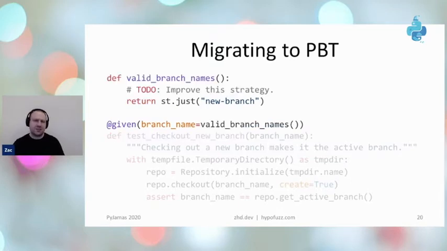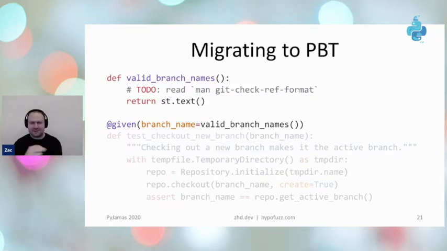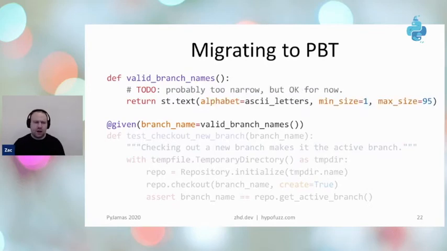If we want to use the branch name in multiple test functions, we can move that out to a helper like this. And then when we start to generalize this, we can say, well, does any Unicode string work as a branch name? And when you go read the Git manual, it turns out that it doesn't. There's a whole bunch of requirements about the length of the name. You can't have white space. You can't have dashes in certain positions. Hosting providers like GitHub or GitLab often impose limits on the length of a branch name. And so we can tell Hypothesis that we only want ASCII letters in names and with reasonable bounds.